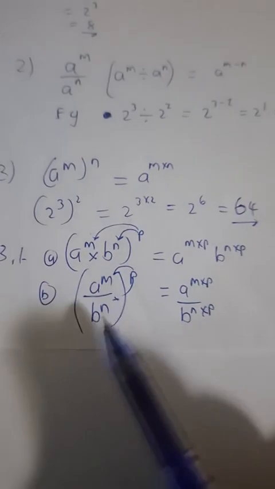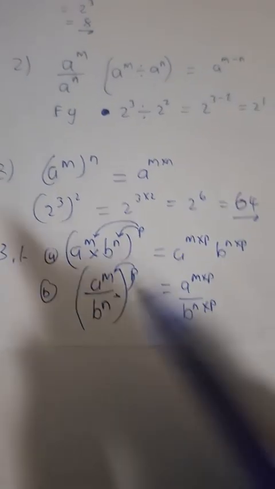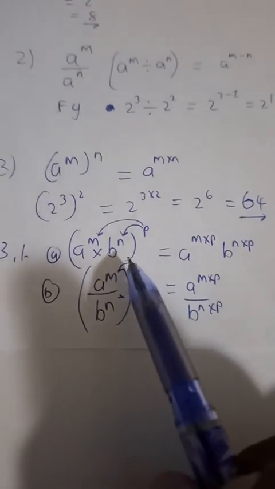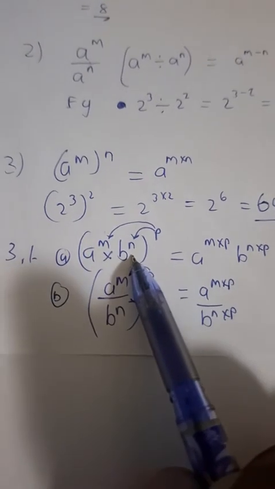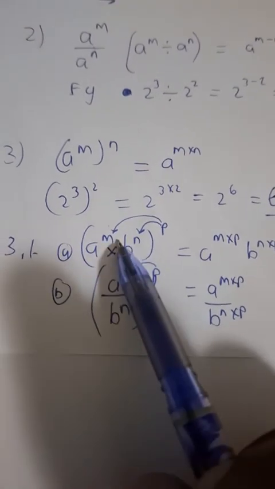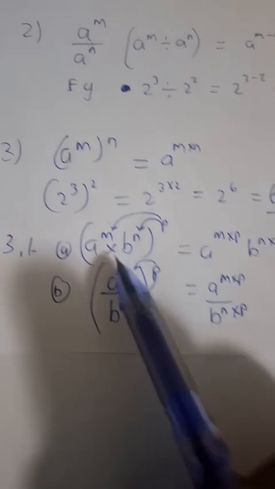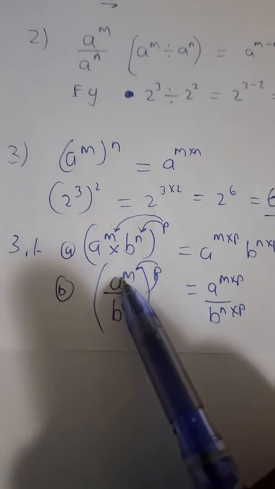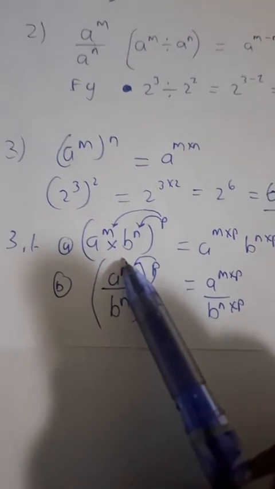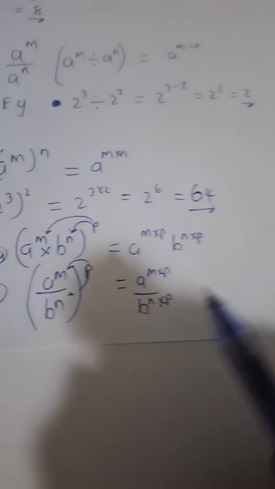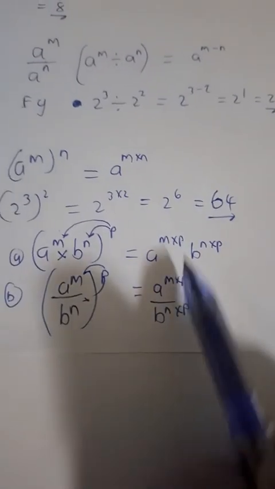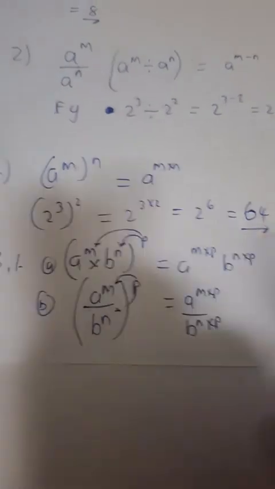So do you see, guys, that this law is very much relevant when the relationship between the bases inside your bracket is multiply, and when the relationship between the different bases within your bracket is divide. Multiply and divide. You can distribute the exponent by multiplication. But please take note, guys.